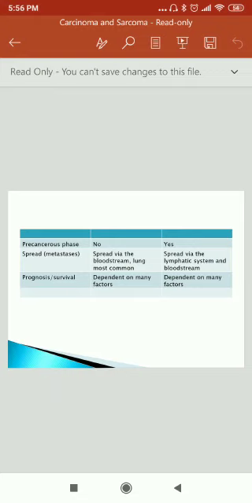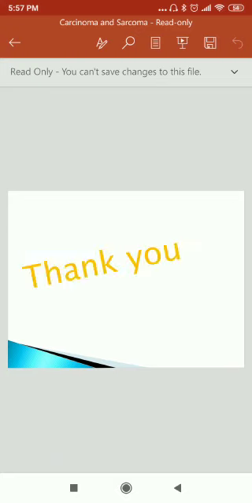Spread: sarcoma spreads via the bloodstream, and lung is the most common organ for metastasis. Carcinoma spreads via the lymphatic system and bloodstream. Prognosis and survival depend on many factors in carcinoma and sarcoma. Thank you.